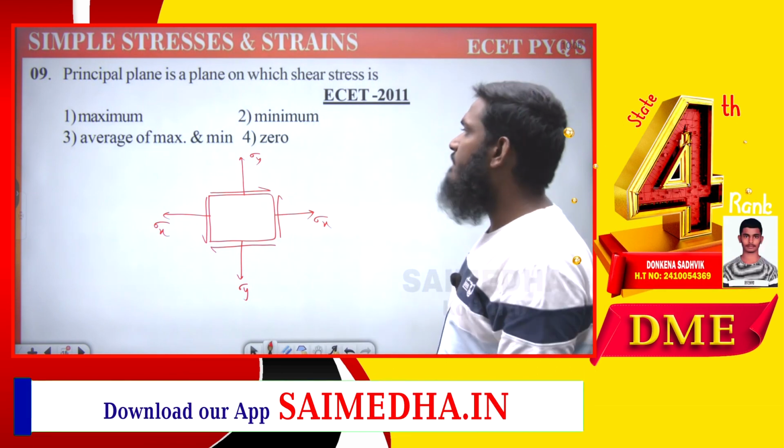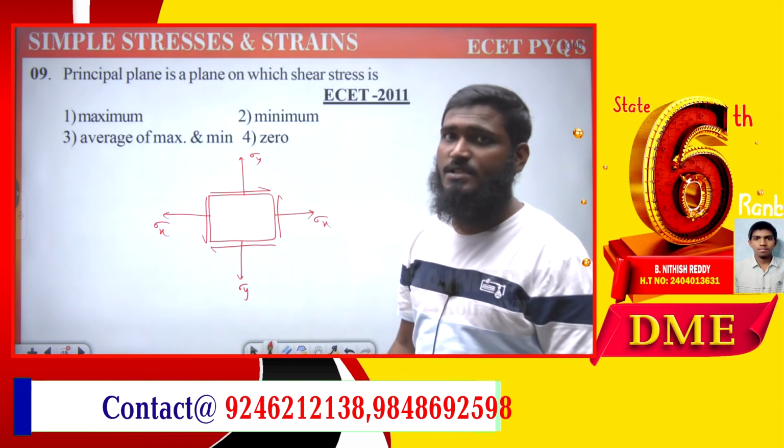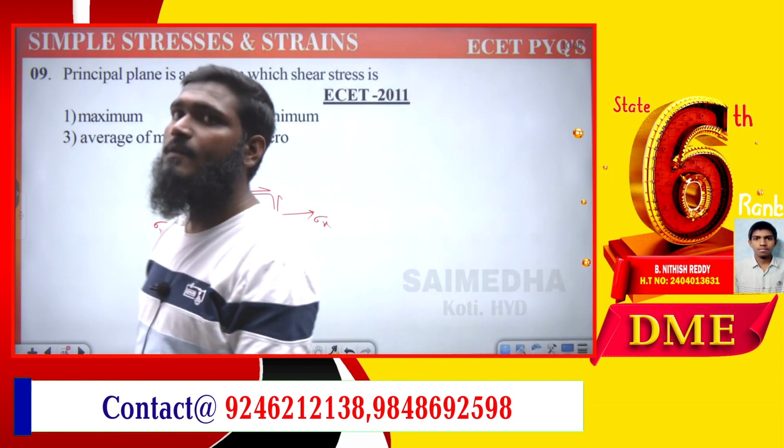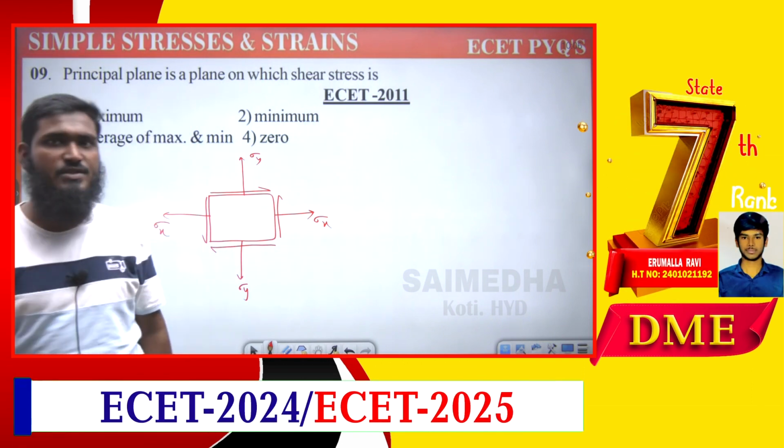So now the body will be in a stable condition. Whenever we are having normal stresses as well as shear stresses, a combination of normal and shear, then we are calling it complex stresses. What we are calling? Complex stresses.